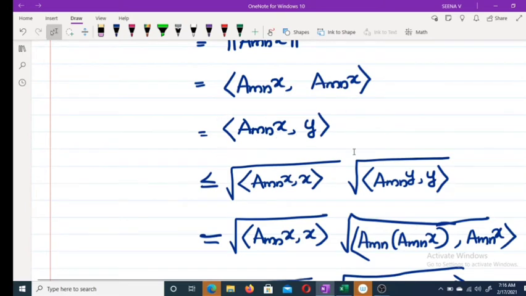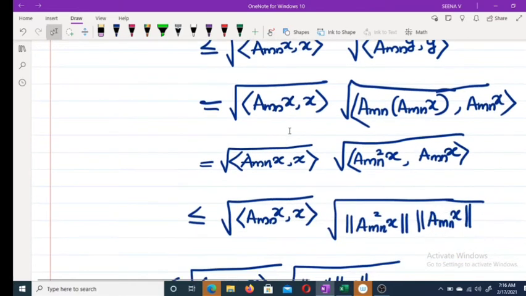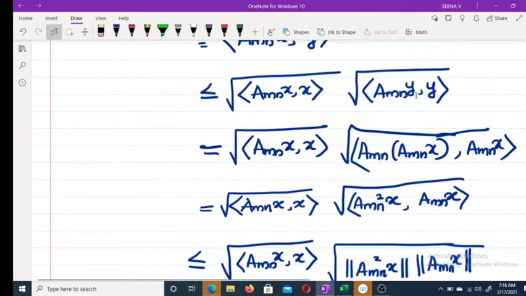And if you take the modulus, this inner product is less than or equal to its modulus. And this is less than or equal to, by the Cauchy-Schwarz inequality, the root of the inner product amnx x times the root of the inner product amnx y. Y you can replace by amnx.